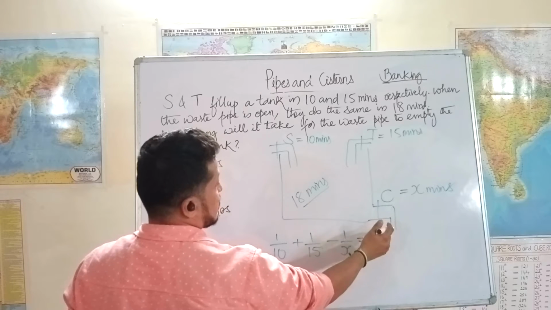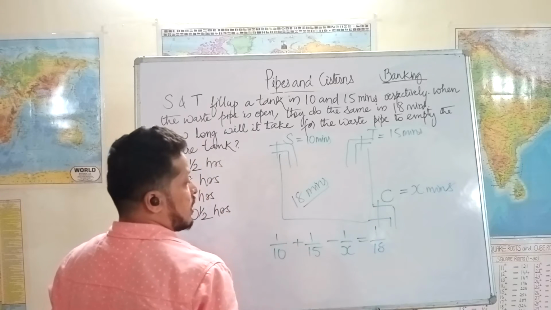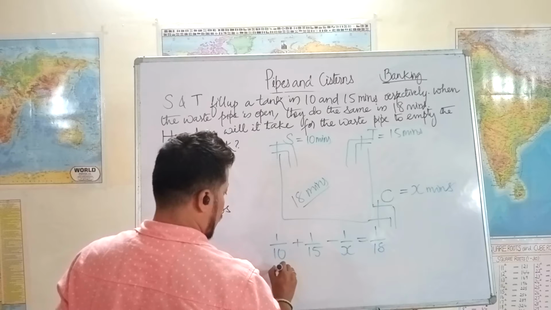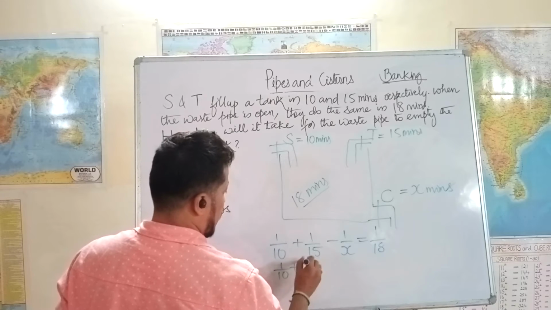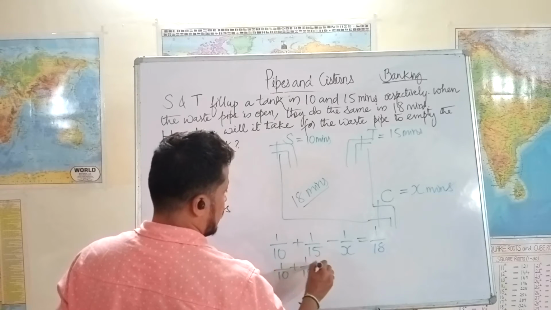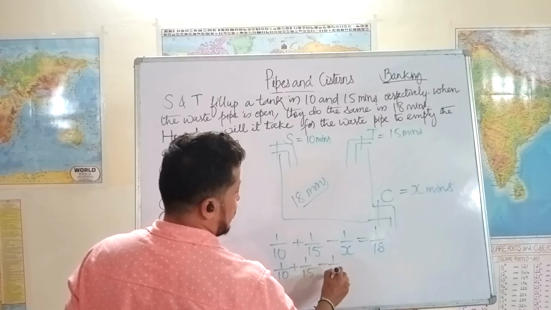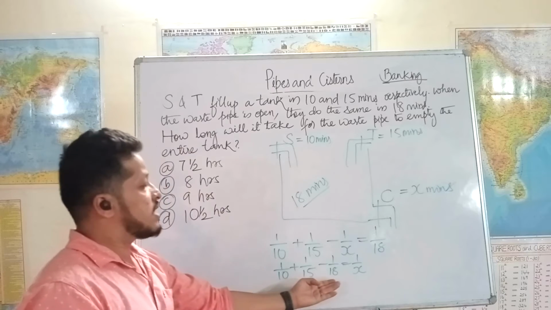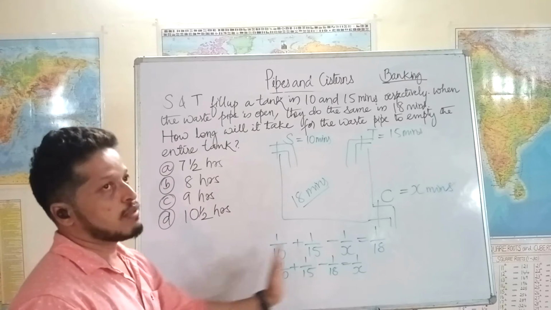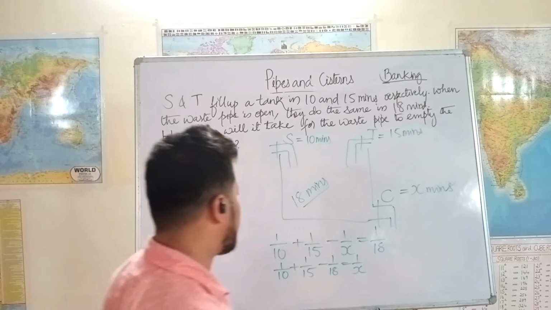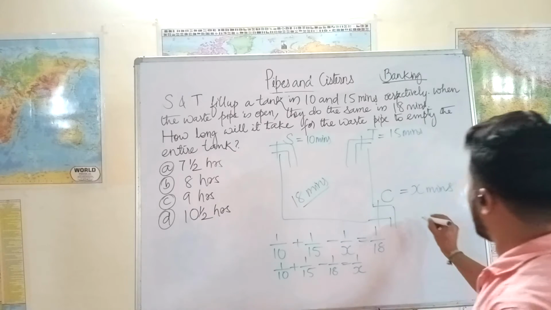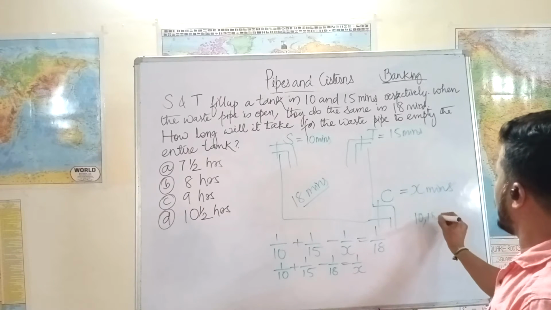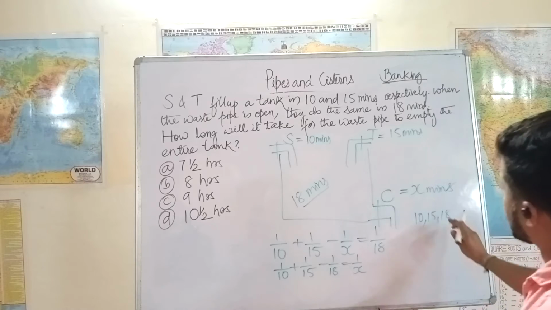Now let's find the value of x. Let's take x on the right hand side and bring 1 by 18 to the left hand side. Then we have 1 by 10 plus 1 by 15 minus 1 by 18 is equal to 1 by x. So let's take the LCM of these three so that the calculation becomes easy. How do you calculate the LCM of 10, 15 and 18? Usually it is a multiple of 18.